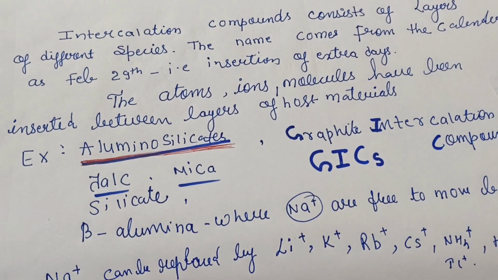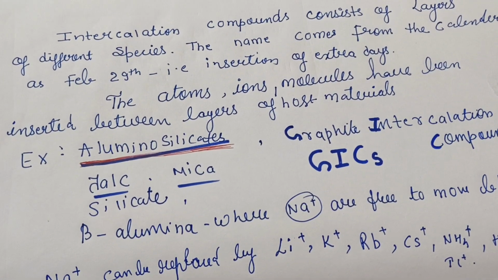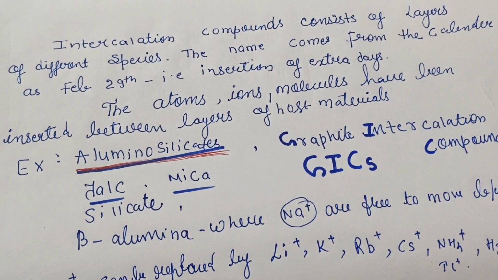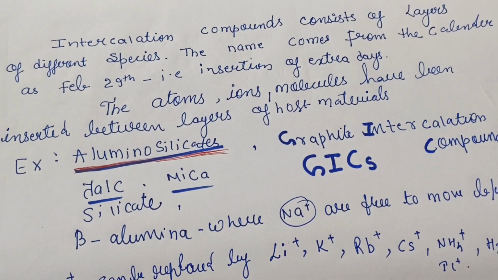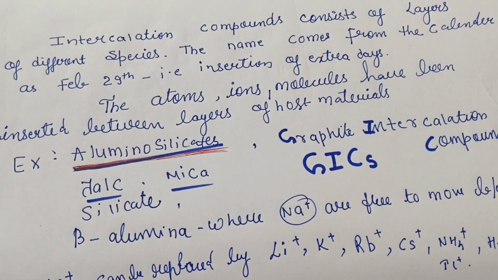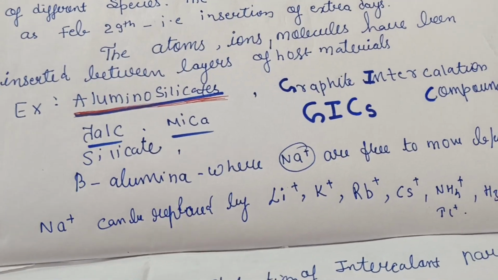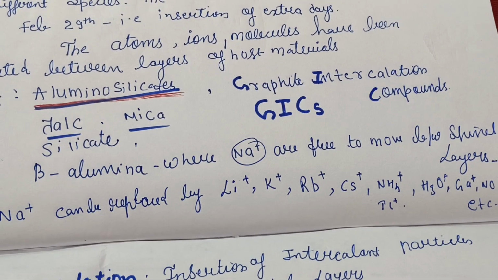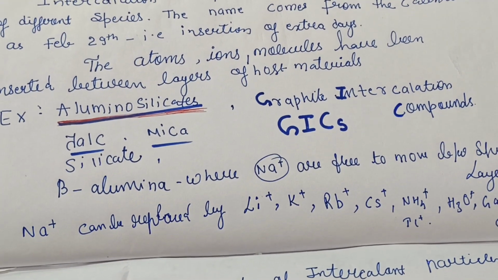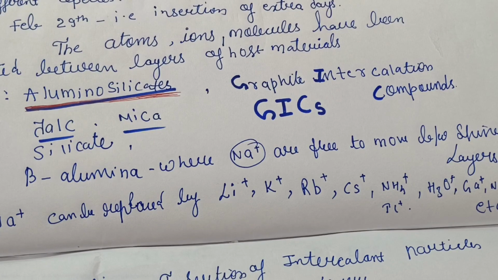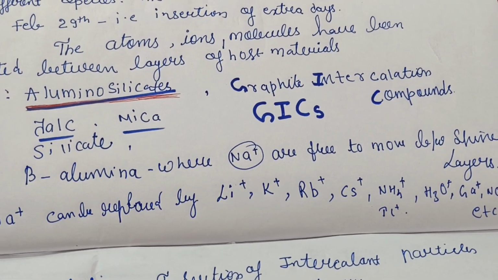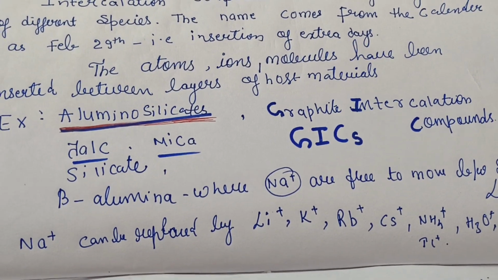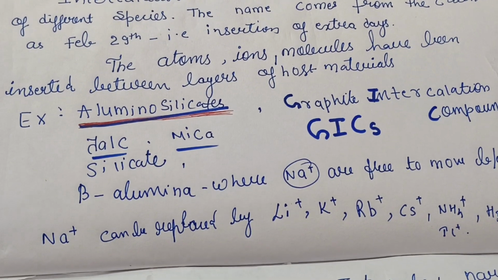So how do we define it? The atoms, ions, molecules have been inserted between the layers of host molecules. So intercalation compounds are the compounds in which the atoms, ions, molecules have been inserted between the layers of the host material. Now take beta alumina, where the sodium ions are free to move between your spinel layers, and the sodium can be replaced by lithium, potassium, rubidium, cesium, ammonium, hydronium, gallium, nitronium ion, etc. So we can insert any of these ions between the layers of the compound in the host material.